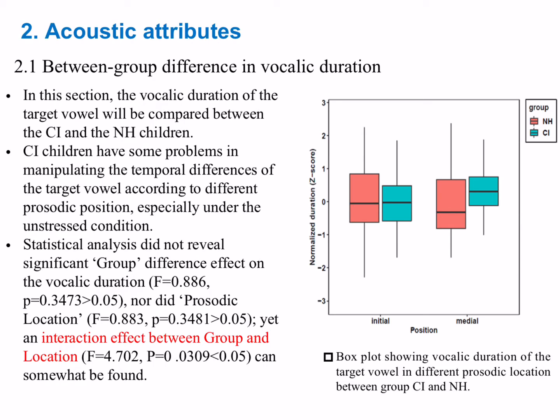The figure gives the box plot showing vocalic duration of the target vowel in different prosodic locations between the two groups. The figure showed that the CI children allocated different duration to the target vowel according to specific lexical position as the normal hearing children do, but averagely tended to produce the vowel with a longer duration. However, statistical analysis did not reveal significant group difference effect on the vocalic duration, nor the prosodic location, yet an interaction effect between group and location can somewhat be found.